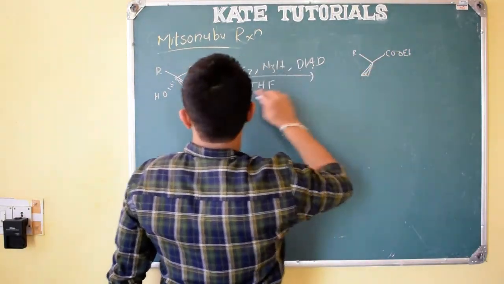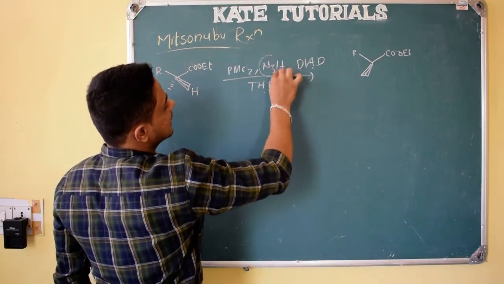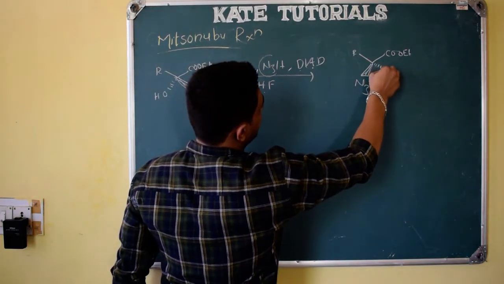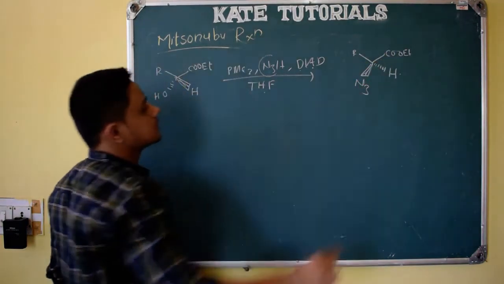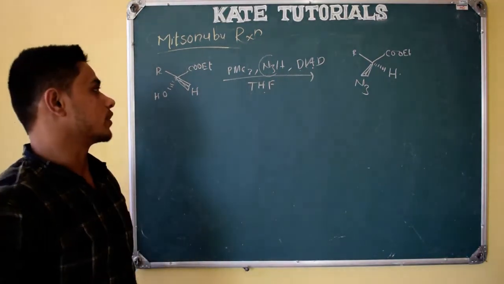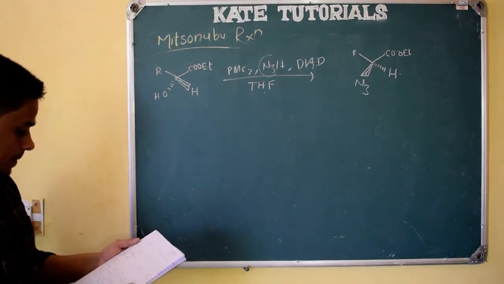OH which was below now comes above, and the nucleophile we are adding is N3 minus, so here let me write N3, and the above hydrogen becomes the below hydrogen, just the same thing. The mechanism you can try by yourself, because these things I have explained in the previous class, right?